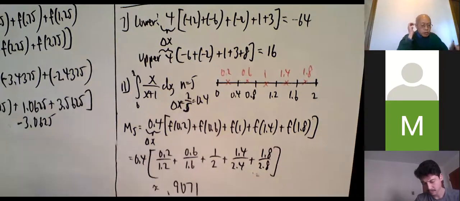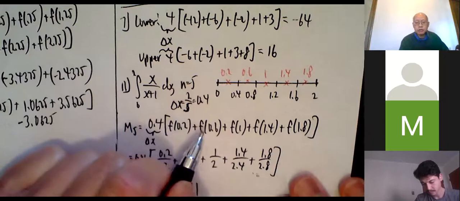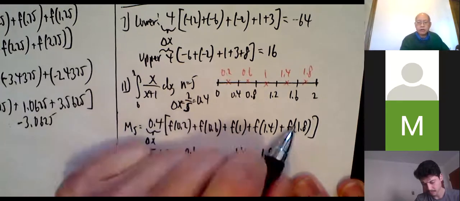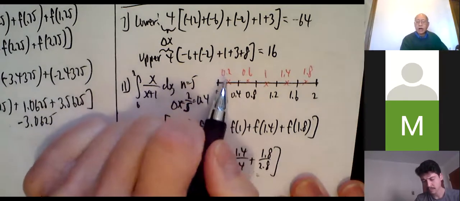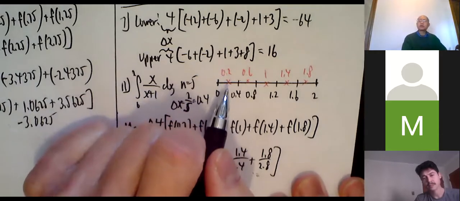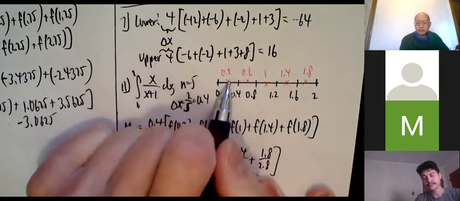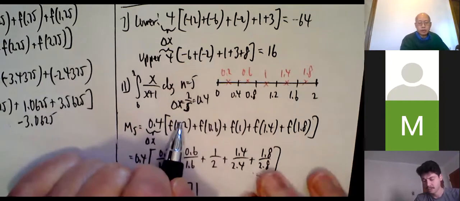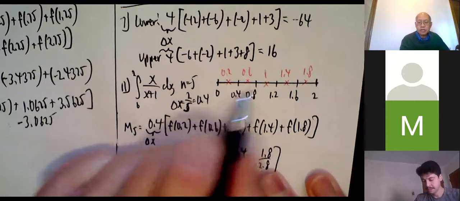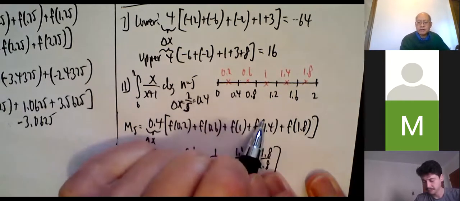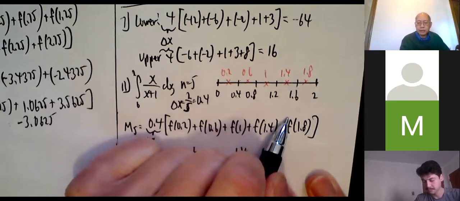F of 0.2. Caution, we're not adding up 0.2, 0.6, 1, 1.4, and 1.8. We're not adding those up. We're adding up the y coordinates that are associated with those values, in other words, the function values. F of 0.2 plus f of 0.6 plus f of 1 plus f of 1.4 plus f of 1.8.